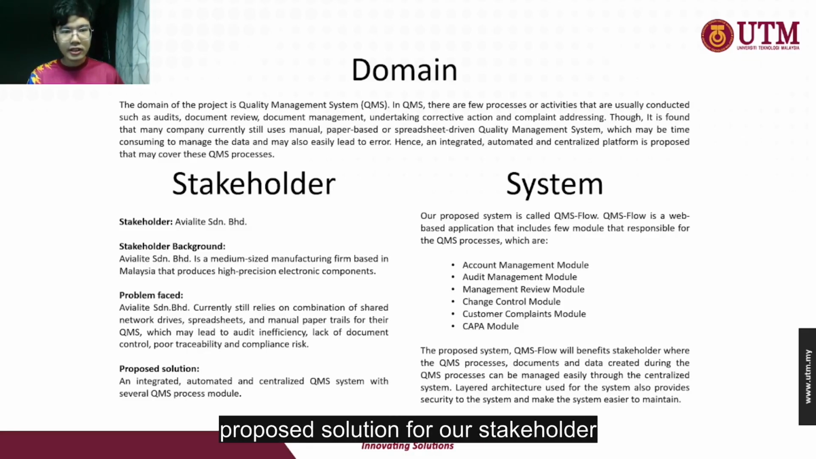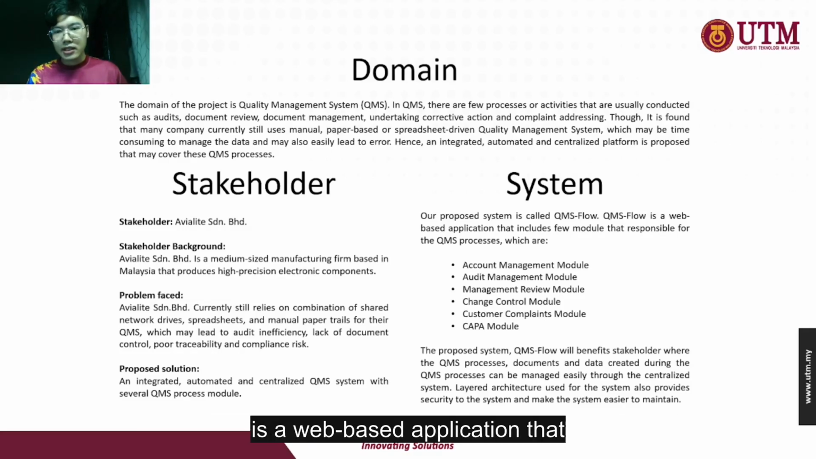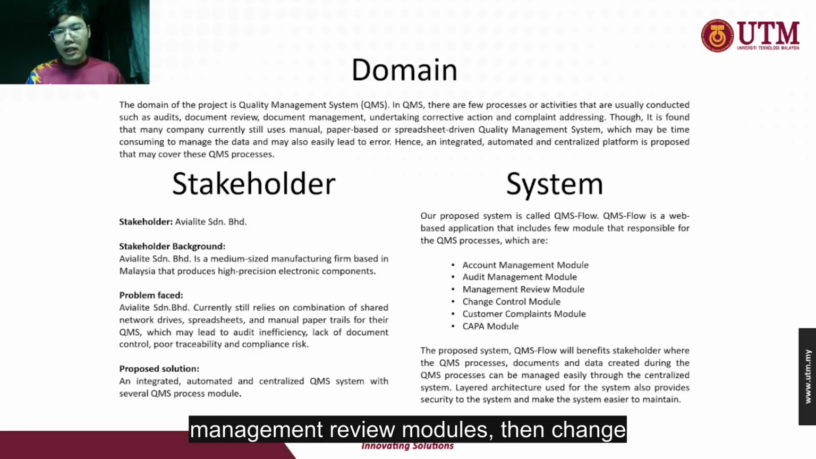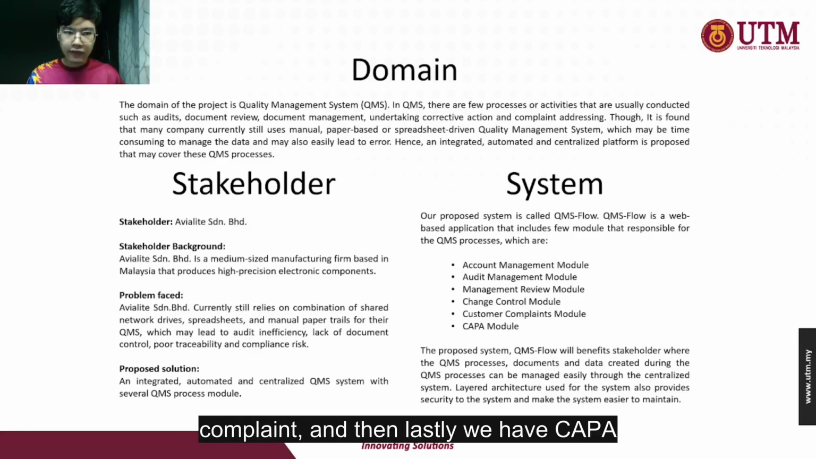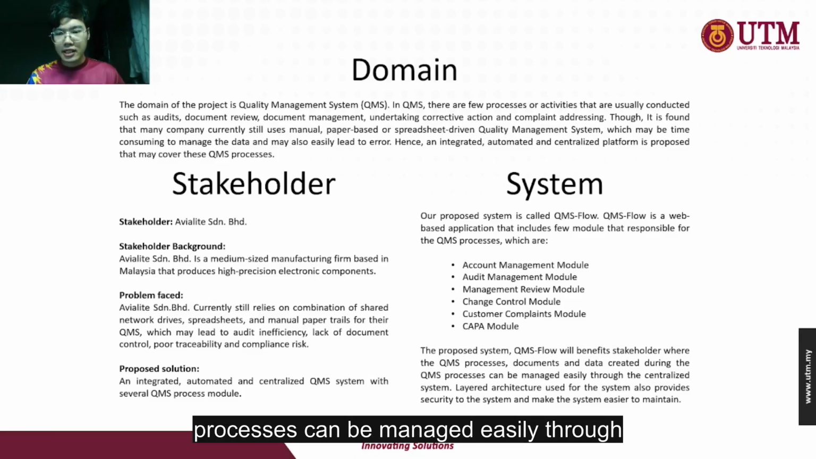Our proposed solution for our stakeholder's problem is an integrated, automated, and centralized QMS system, which contains several QMS process modules. Our proposed system is called QMS Flow. QMS Flow is a web-based application that includes a few modules responsible for some of the QMS processes needed by our stakeholder, which are the account management module, the audit management module, the management review module, the change control module, the customer complaint module, and lastly the CAPA module, which is corrective action. The proposed system will benefit the stakeholder, where the QMS processes, documents, and the data created during the QMS processes can be managed easily through the centralized system. Our QMS Flow system is a centralized system instead of a distributed system.